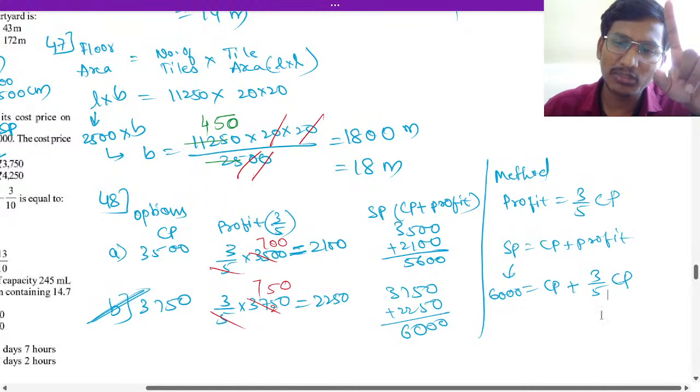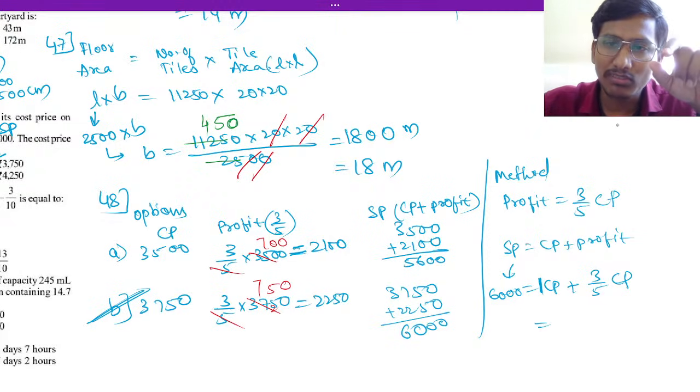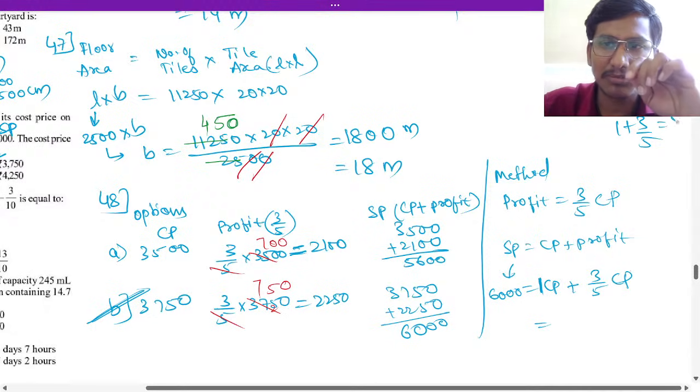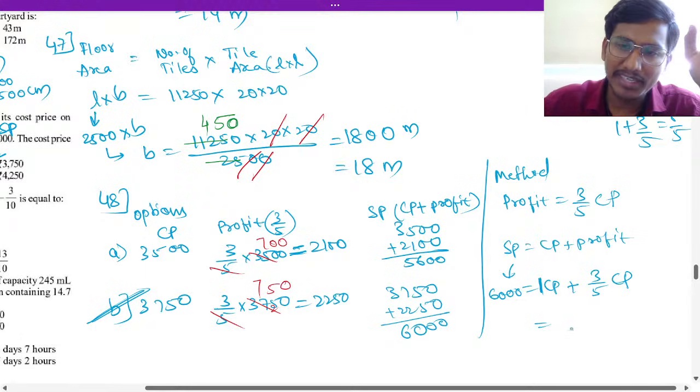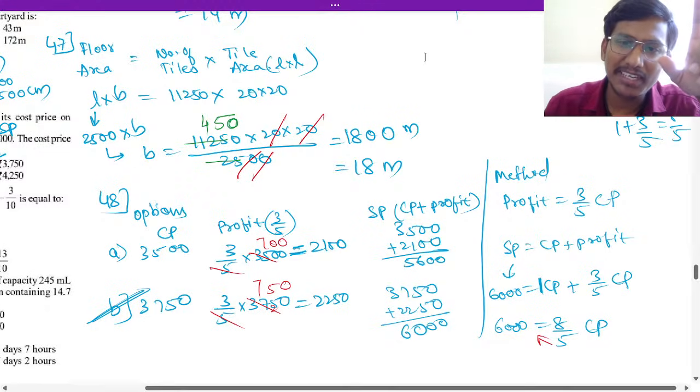So cost price here one time, and 3 by 5 times. So if you add, what will come? 1 plus 3 by 5. One time and 3 by 5 time, if you add, you will get 8 by 5 times. 8 by 5 times of cost price is 6,000. Now you have to take reciprocal and multiply, right? Then you have to take that side and multiply. So 5 will multiply, 8 will divide.